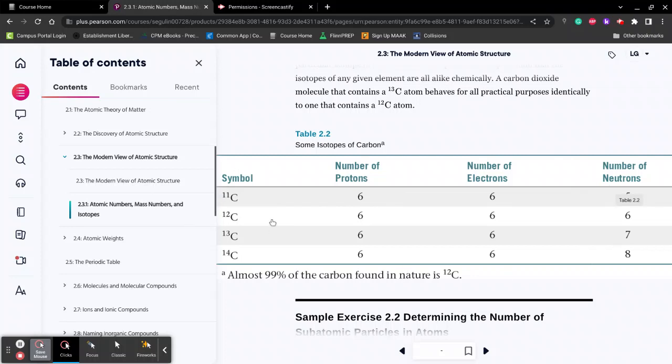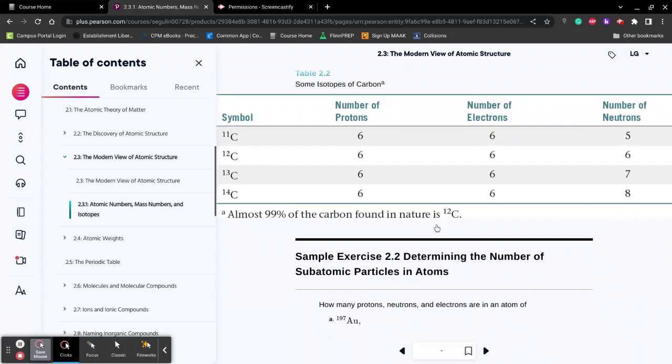Or let's go down here a little bit. So you have 13. You have an overall mass of 13 AMU. You have 6 protons. So you do 13 minus 6, that gives you 7 neutrons. And that's how you can do that from those symbols.